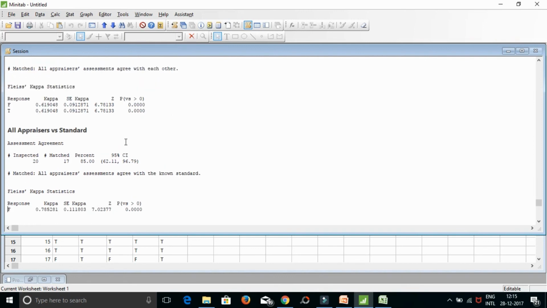Now we need to create an action plan and then do the Gage R&R again. Once the gauge passes, then only should we do data collection. If we do not calibrate our measurement system, then incorrect data would be collected. That would lead to incorrect analysis and incorrect results. So friends, this is a very significant tool which can be used across industries to identify and reduce measurement system variation. I hope this video has given you clarity on the Gage R&R concept.